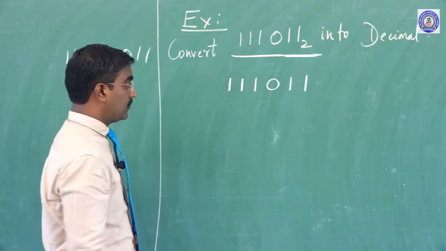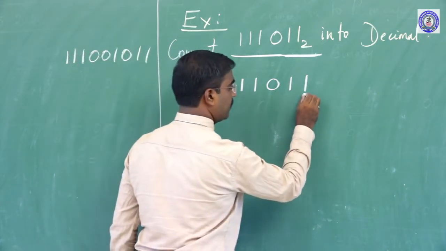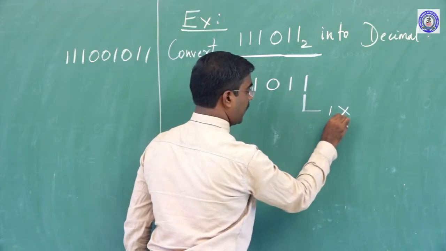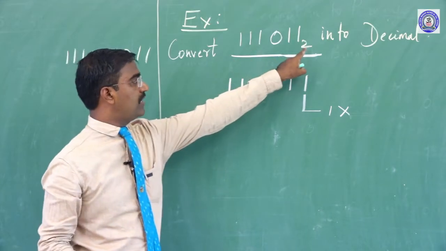Here we go from right to left, and every digit should be multiplied by a power of the base. Since we are converting binary to decimal, the base value is 2.